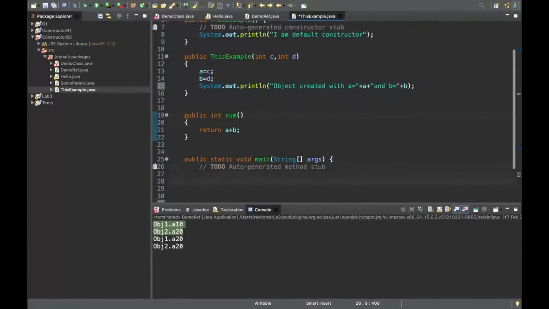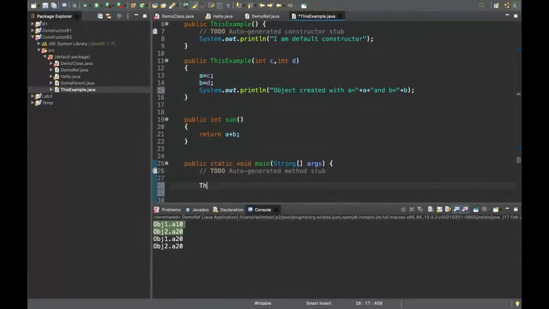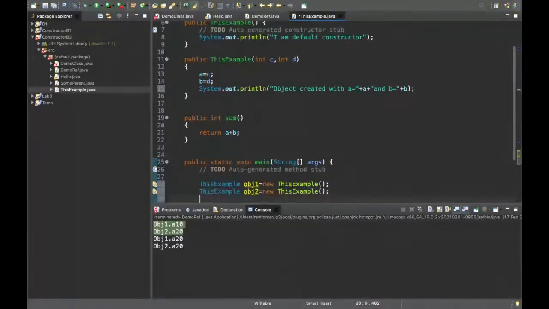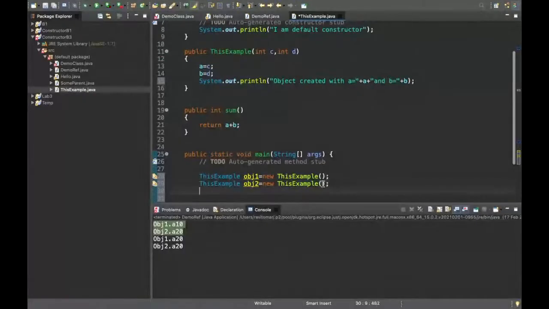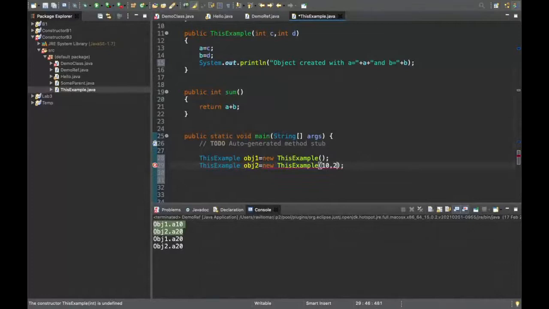In my main function, first I'm going to create an object of ThisExample, obj1 is equal to new ThisExample. Then I will create one object, obj2 is equal to new ThisExample, and here for the parameters I'm passing two values, maybe 10 comma 20.